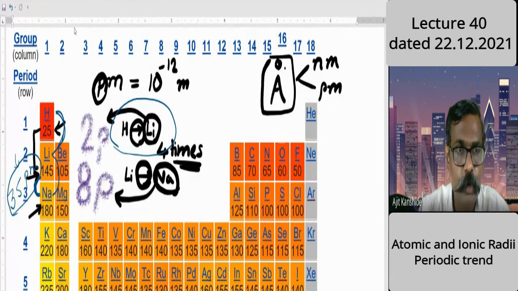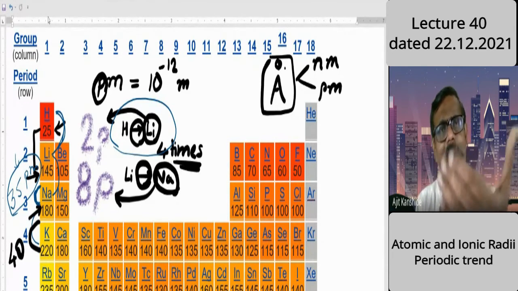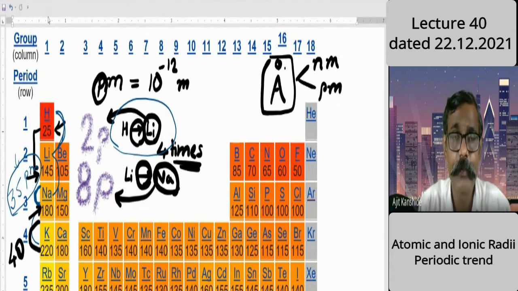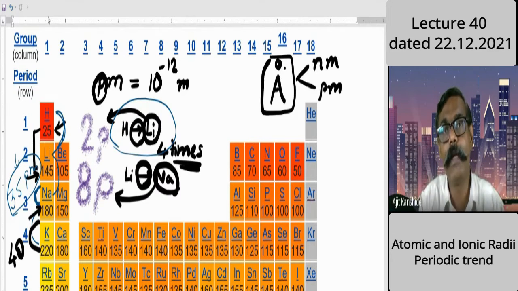Let me move from sodium to potassium. Here, it increases by how much amount? Sodium to potassium, 40 picometer. Shell number is there, and by the way, here shielding is more added. See, more crowding, more electrons, then more shielding will be there.